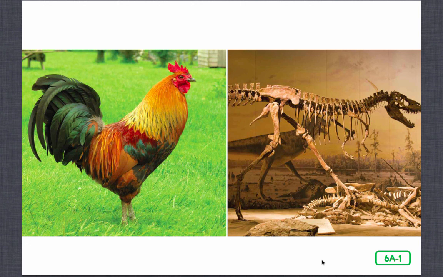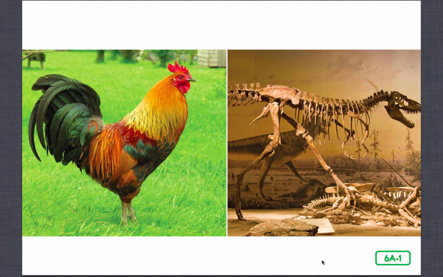Like all birds, chickens have feathers and wings and they lay eggs. Chickens can fly but not very far. Have you ever heard the question, which came first, the chicken or the egg? Listen carefully to this lesson on the life cycle of a chicken and you'll see why that question is so difficult to answer. All living things go through a sequence of stages from birth to adult, called a life cycle.